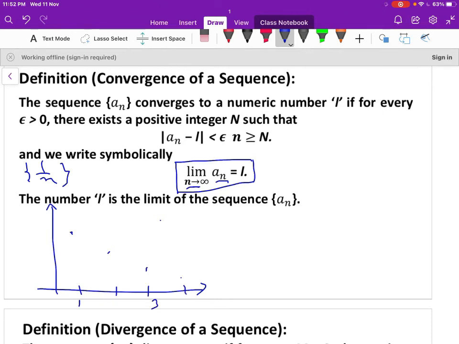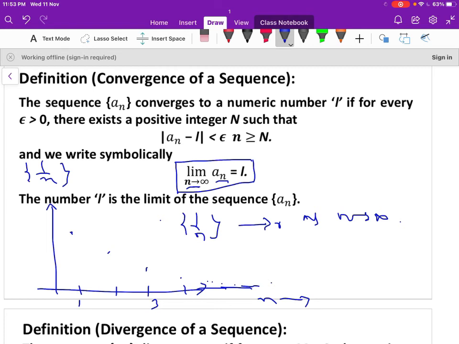When n is 4, it is 0.25. When n is 5, that is 1 by 5, so it is less than 0.25. When n increases, when n tends to infinity, the sequence approaches 0. Therefore, 0 is the limit of the sequence. We can conclude that the sequence 1 by n is a convergent sequence and it converges to 0 as n tends to infinity.